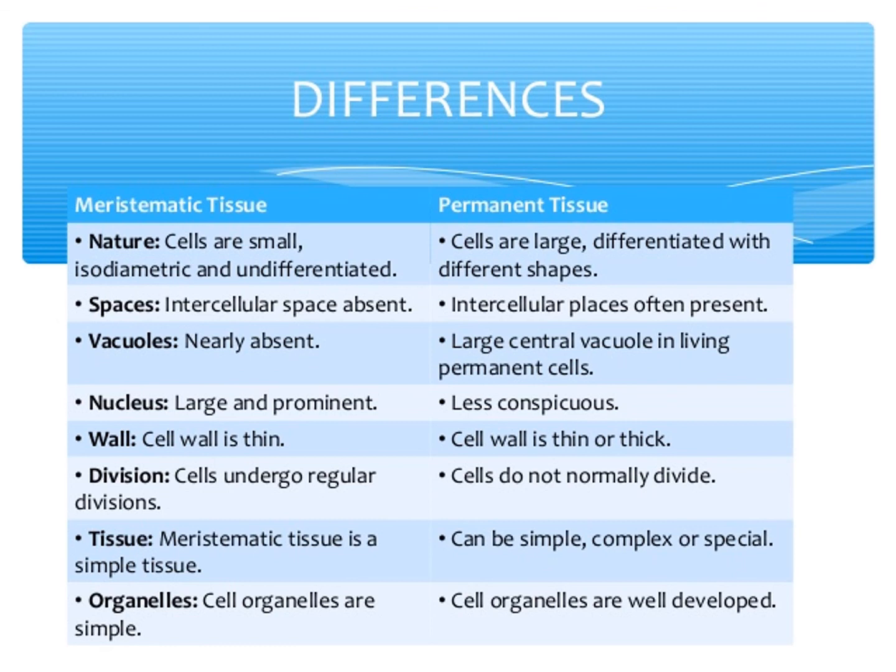Meristematic tissue cells grow and divide regularly. Permanent tissue cells do not normally divide. Meristematic tissue provides mechanical support and elasticity to the plant body. Permanent tissue provides only mechanical support. Okay, these are the differences between meristematic tissue and permanent tissue.